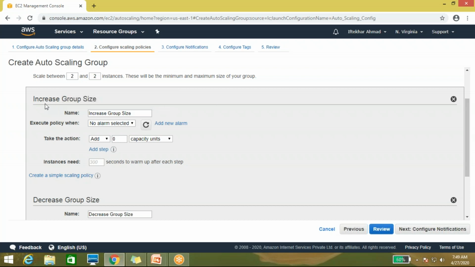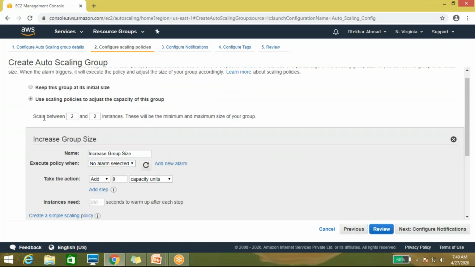Here you can see it's showing increase group size. One second, come here. It's showing scale between 2 and 2 instances. These will be the minimum and maximum size of your group. It means your scaling group will come up with 2 instances. And what is the maximum size when it's required? Here you mention whatever amount you want to increase to. Here I have put 4. I can put 10 also, but it's not a good practice again.